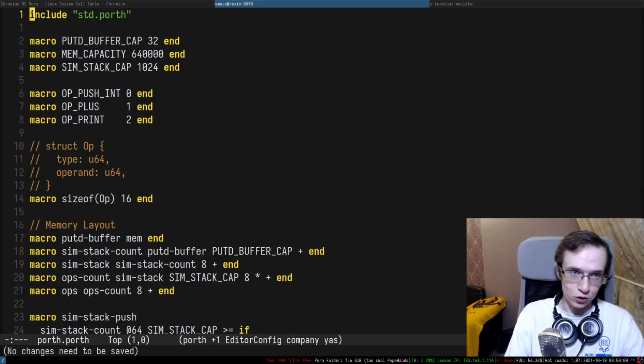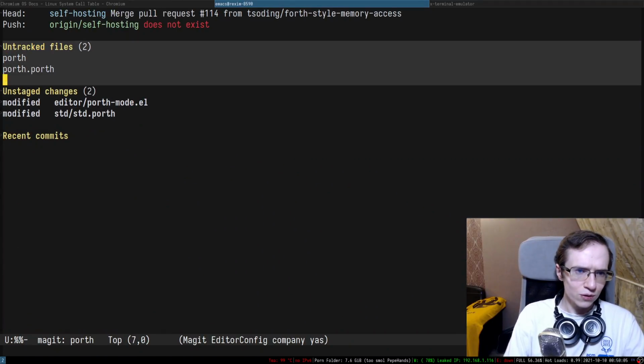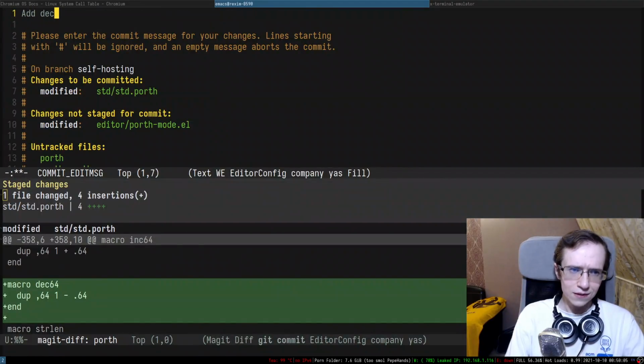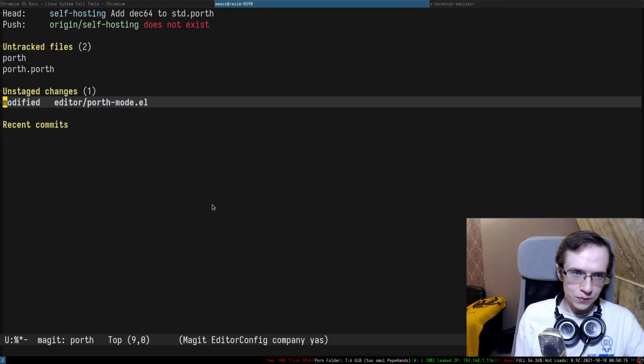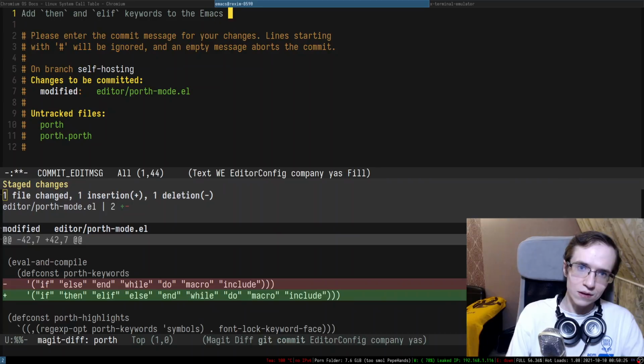already, right? Let's actually go ahead and commit whatever we have. So hello is not needed. So add dex64 to std porth. Right, there we go. So porth mode, okay, add then and elif keywords to the Emacs mode.